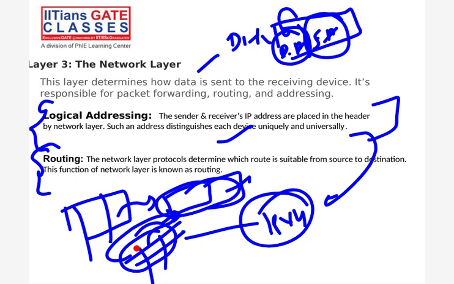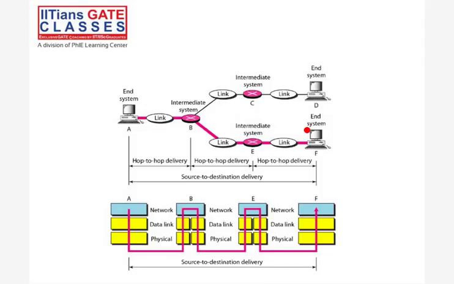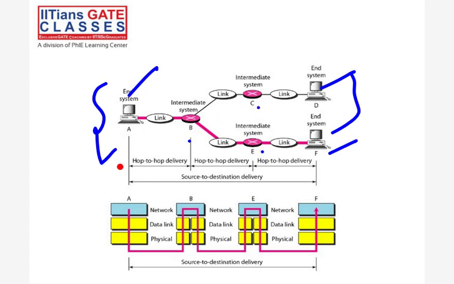Now see, here see what I am doing. This is your system A, system D, and some F, right? Here B, C, and E. These B, C, E are the intermediate systems, means routers. On that router machine, only three layers are there: physical, data link, and network layer, right? So when you send the data from host A to host D, we call it host to host delivery, means source to destination delivery. Host to host means source to destination.